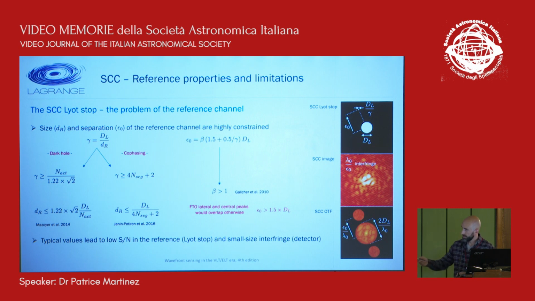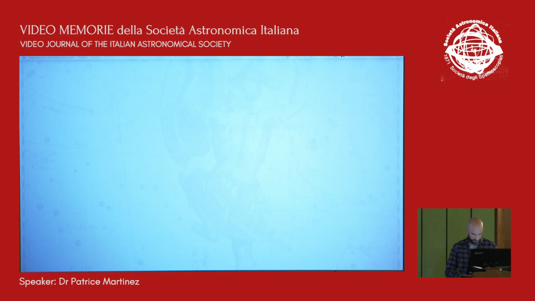And when the SCC is used to correct quasi-static aberration with a deformable mirror to create a dark hole, the maximum size of the reference hole is given by this equation, where N_act is the number of actuators across the pupil. And this means that the higher the actuator count in the DM, the higher the gamma parameter, and the lower the diameter of the reference hole.